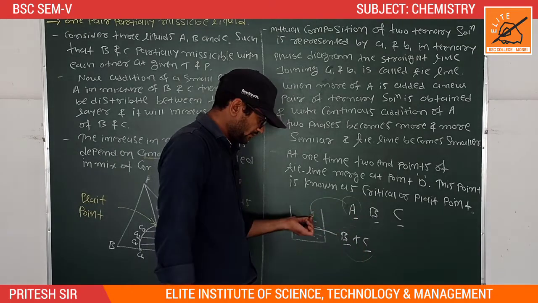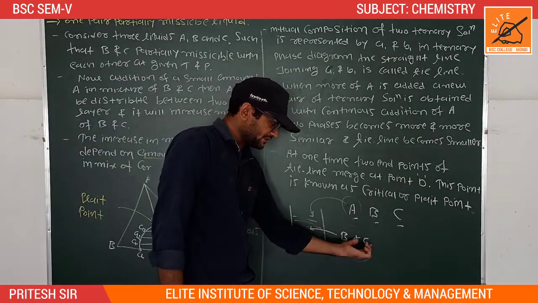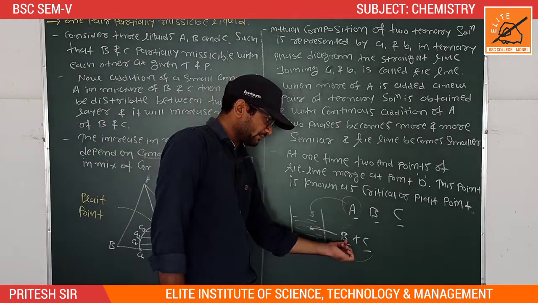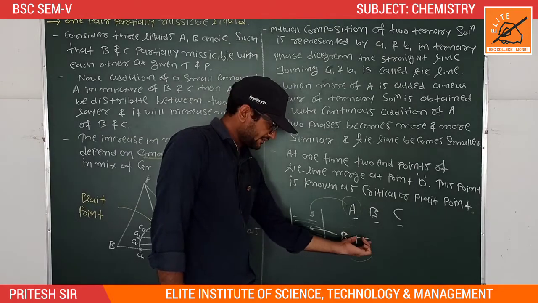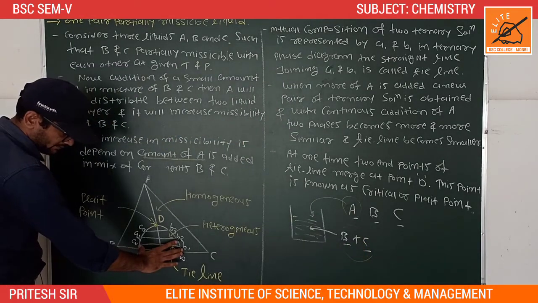Adding a small amount of A, the mixing power of B and C increases. Now add more amount of A, and the miscibility power increases more, denoted by the tie line. Here the tie line indicates the miscibility power of B and C.